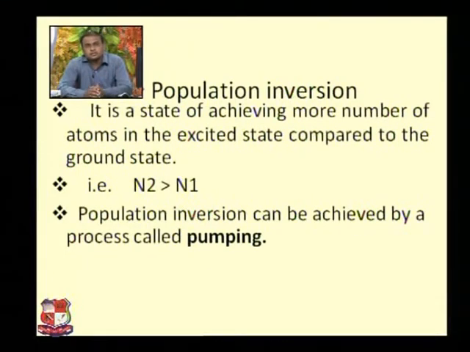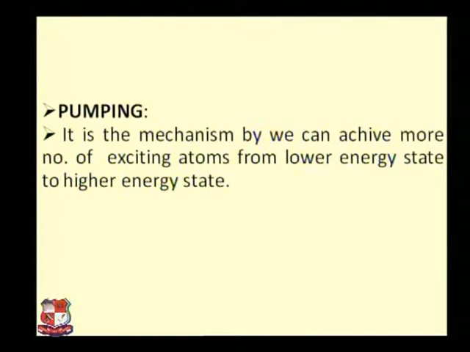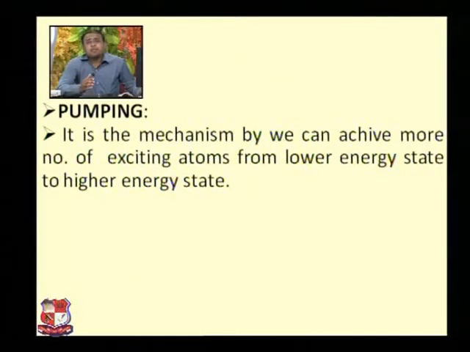Population inversion can be achieved by pumping. This is basically a mechanism by which we can get more atoms into the excited state from the lower energy state. Population inversion and pumping.